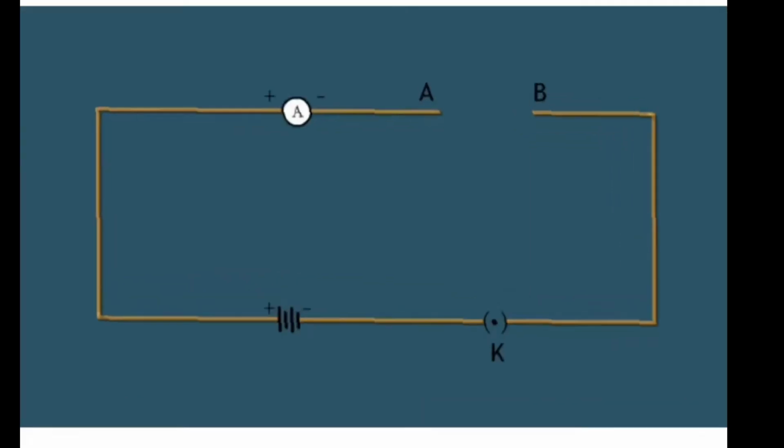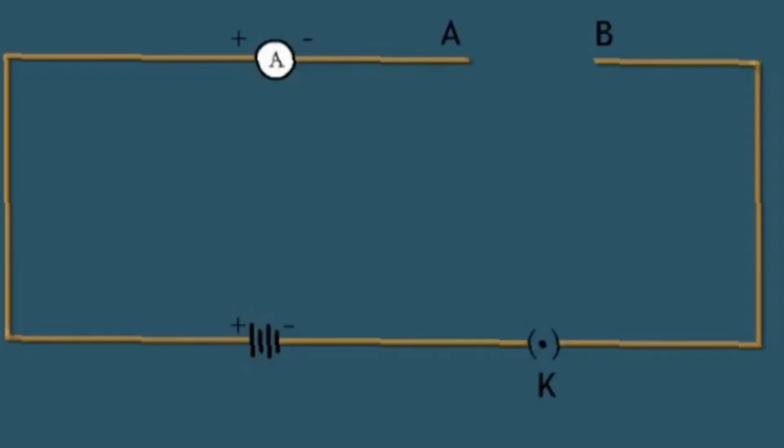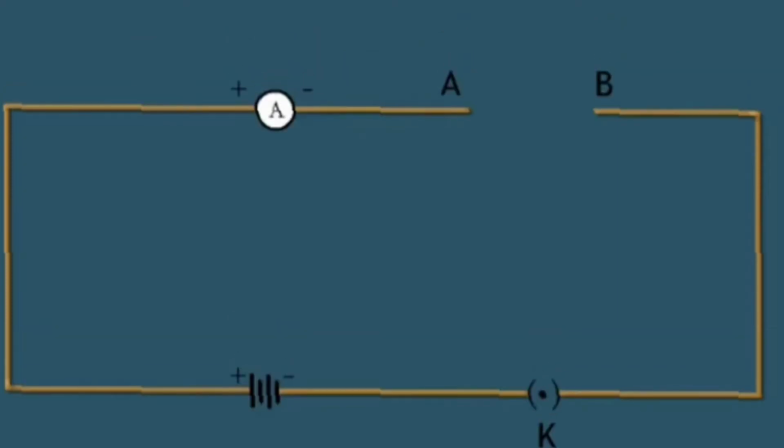In the circuit, we have the cell here. This is the closed plug key. Here I have the ammeter to measure the current. Now here are the two ends of the wire, A and B. I am going to attach different metal wires to make the circuit close.